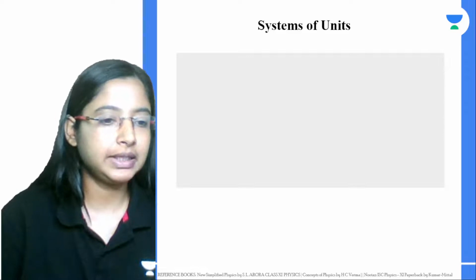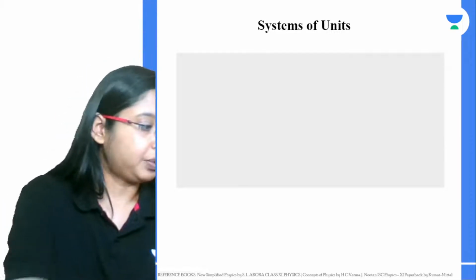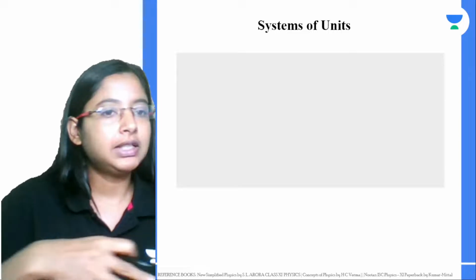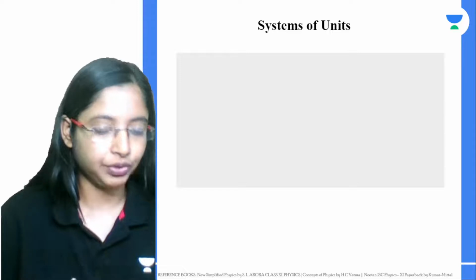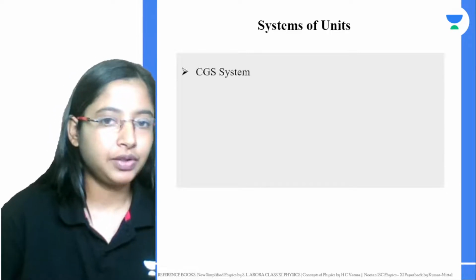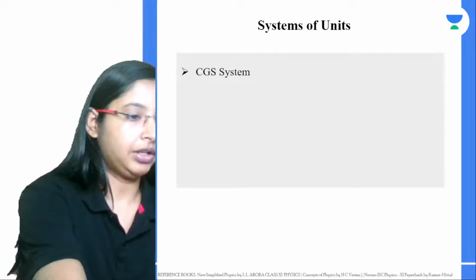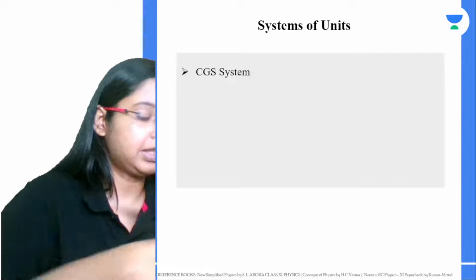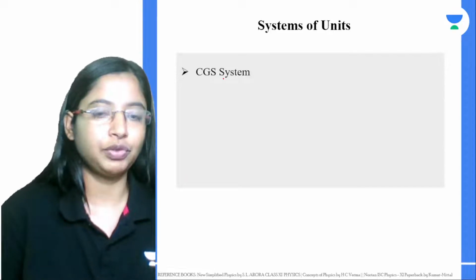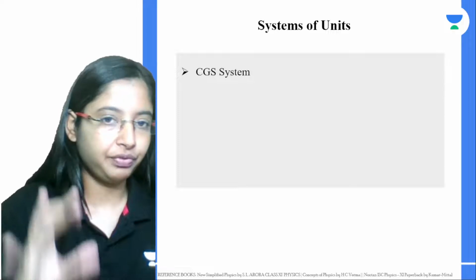Now let's go with the system of units. In different parts of the world, different physical quantities were measured using different kinds of units. Based on that, there were around 3 or 4 types of systems of units. The first system of units we are going to see is the CGS system of units. For all of these systems, we will discuss only the fundamental quantities.